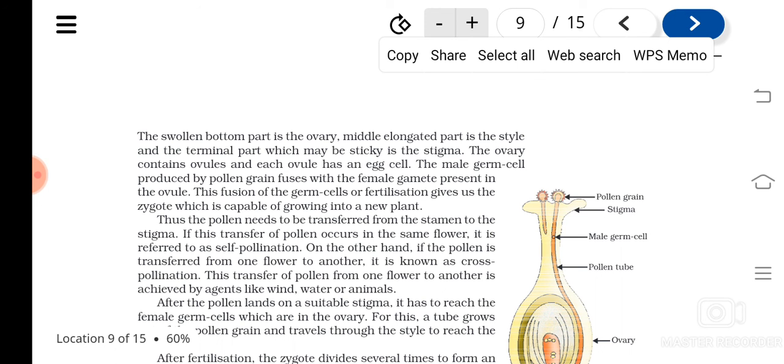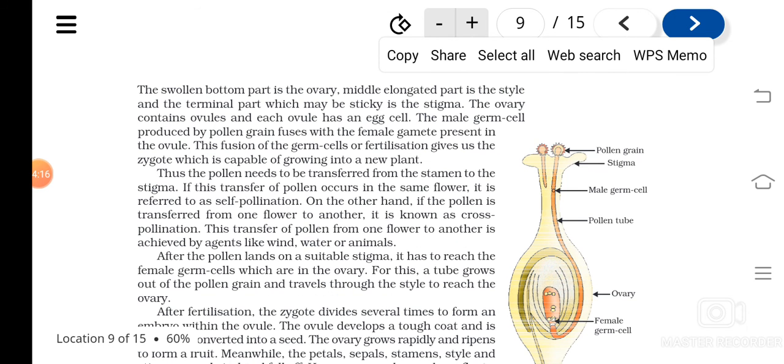Okay, so on that basis there are different kinds of pollination like anemophily, entomophily, hydrophily, etc. So what is all this based on? It depends upon the agents, like which agent is helping in the pollination. They are of different types. Sometimes pollination can be achieved by wind, sometimes water, sometimes animals. Likewise, different agents are taking part in the process of pollination.